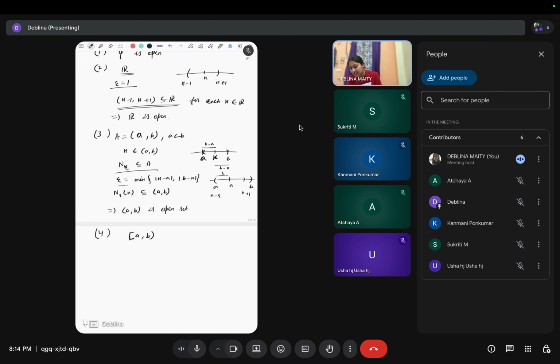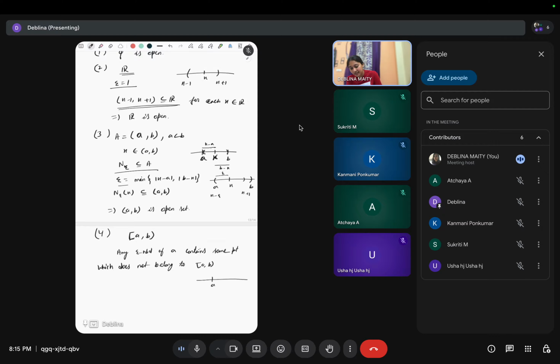Because any epsilon neighborhood of this point A contains some point which does not belong to this set, right?